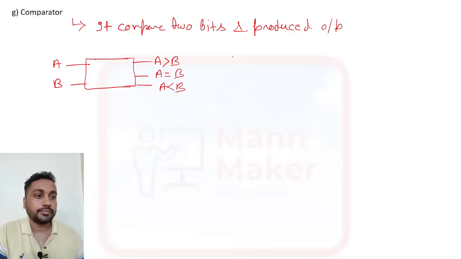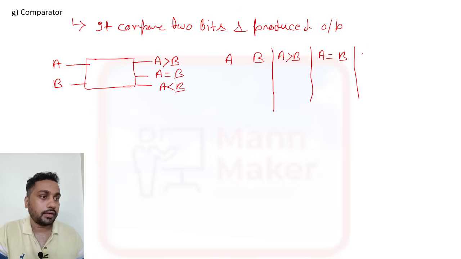So here if you see the truth table, we have two inputs A, B, and the outputs A greater than B, A equal to B, and A less than B. We just need to do the simple logic: 0 0, 0 1, 1 0 and 1 1.